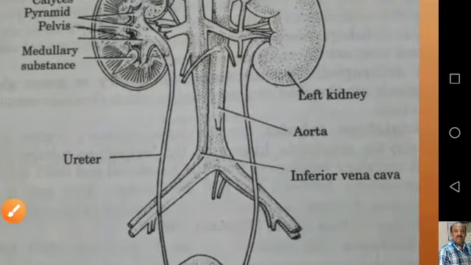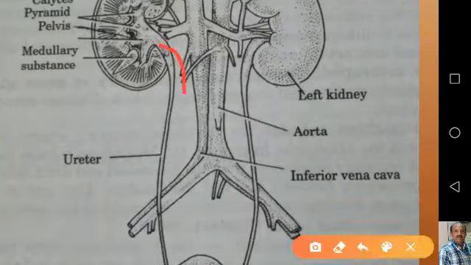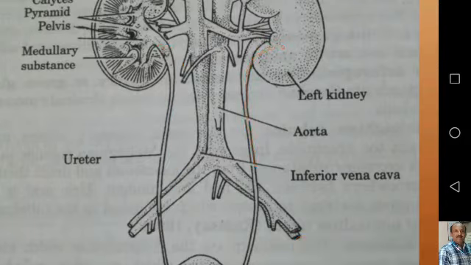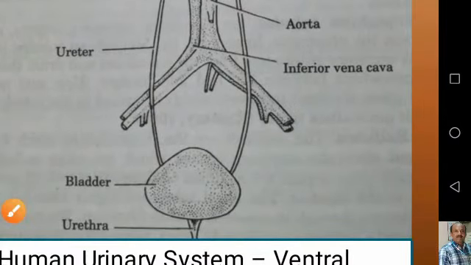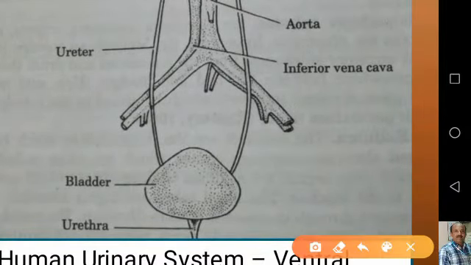And you can see one single ureter coming out from the hilum of each kidney to the outside, and these ureters go downwards and open into the single central urinary bladder. The nitrogenous waste substances are carried by the ureter into the urinary bladder, and when the urinary bladder is filled, the waste is eliminated outside through the urethra.